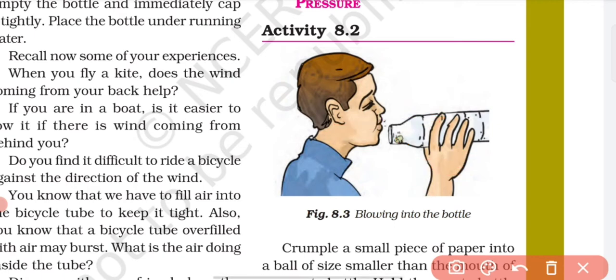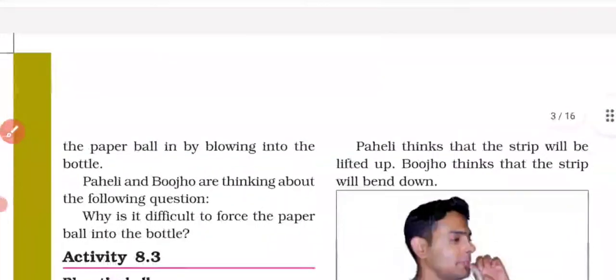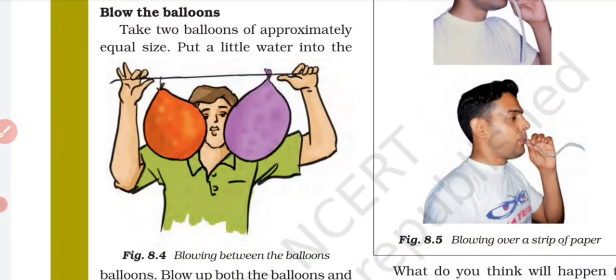Now we have another activity. For example, we take two balloons, tie them like this, and blow air at the center from our mouth. What will happen? The air will come out this way, and it will reduce the pressure.